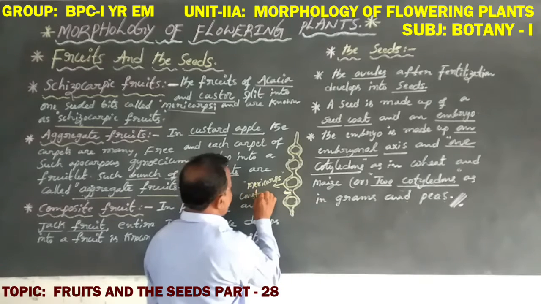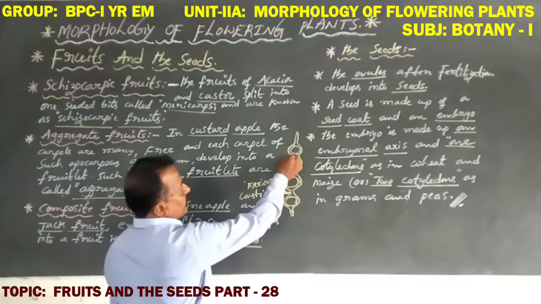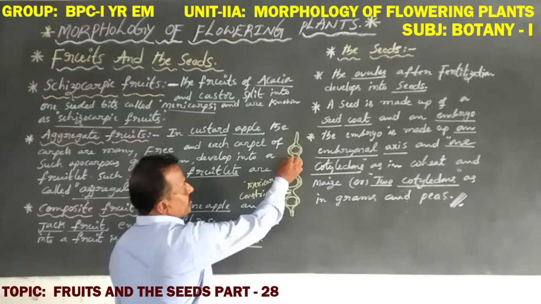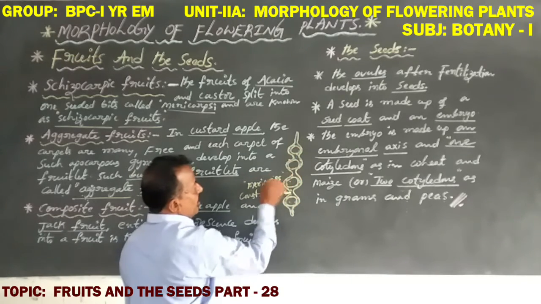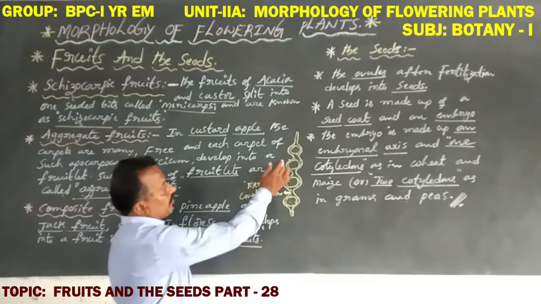constrictions. This is the first constriction, this is the second constriction, this is the third constriction. Constrictions here are 3, but one-seeded mericarps here are 4. This is a schizocarpic fruit.